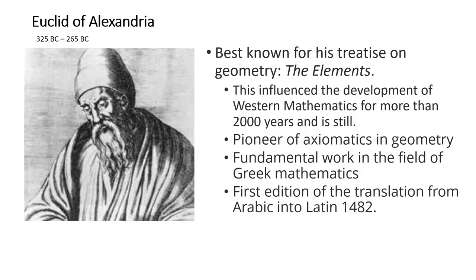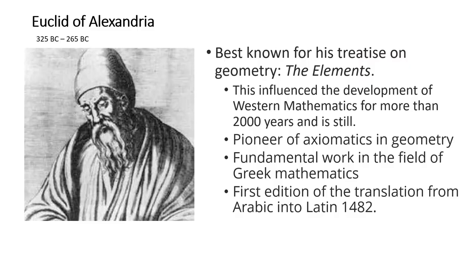We have Euclid, Euclid of Alexandria. He's best known for his treatise on geometry, which is called The Elements. This influenced the development of Western mathematics for more than 2,000 years and still does. In fact, I teach from Euclid's Elements in my higher geometry class, at least the first third.